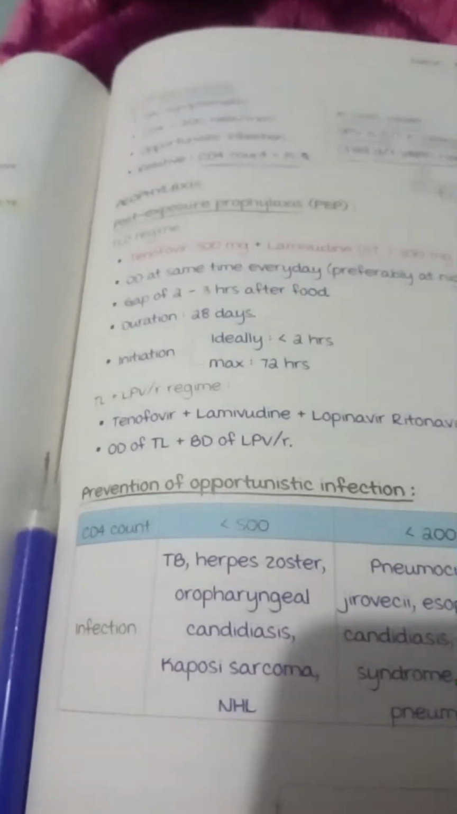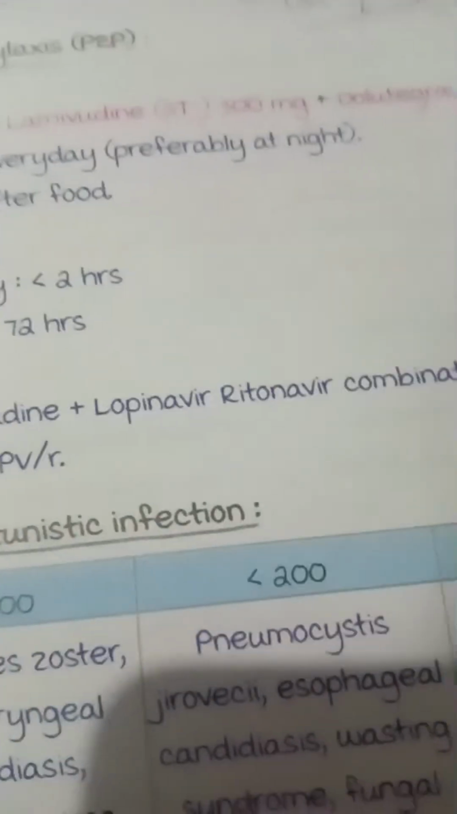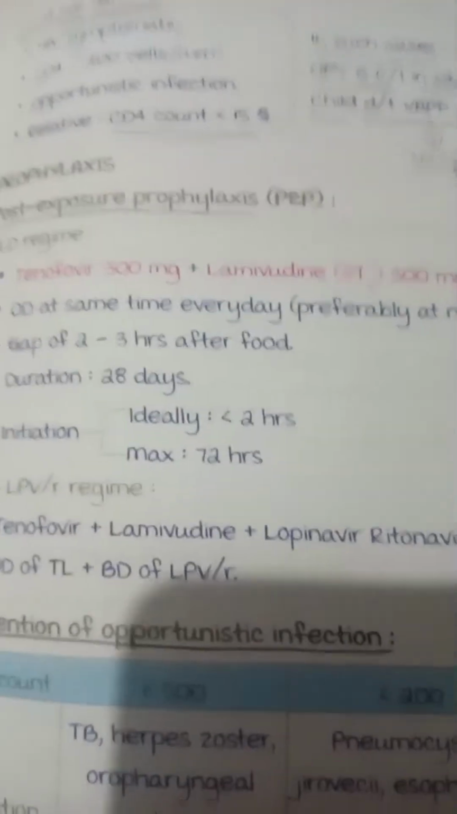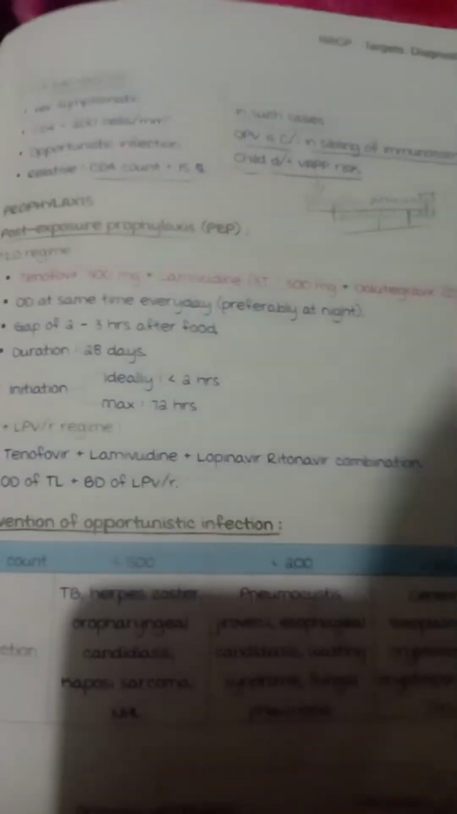Post-exposure prophylaxis. The TLD regimen is given in children more than 10 years of age in antiretroviral therapy, but it is also given as post-exposure prophylaxis. If there is a chance of infection in a child, we give prophylaxis to prevent further increase or eruption of infection. So tenofovir, lamivudine, and dolutegravir, we have already read.